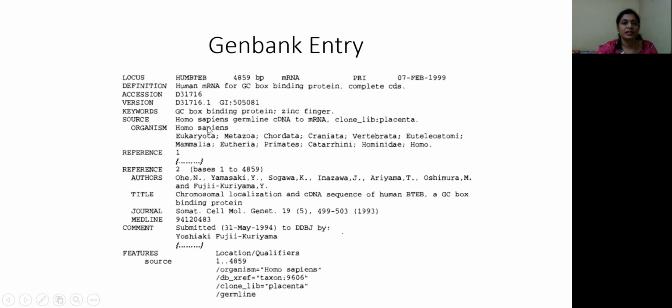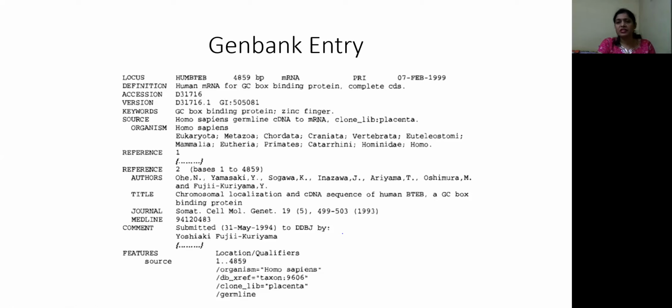Next, source organism: from which organism the sequence had been derived. Here in this case, Homo sapiens, germline cDNA to mRNA. The clone, from the clone library, it has been derived. The classification of the source organism is given here. Then the next part of the file is reference.